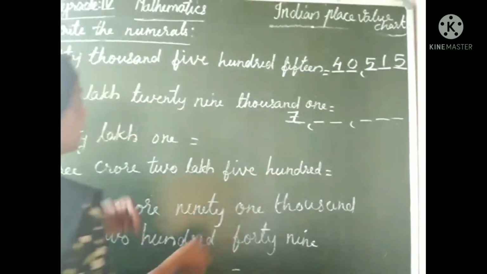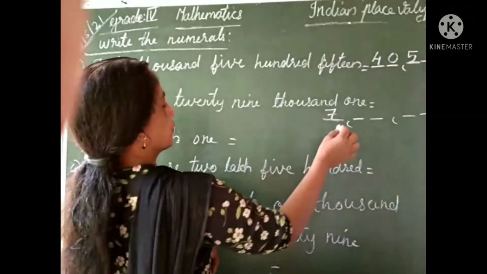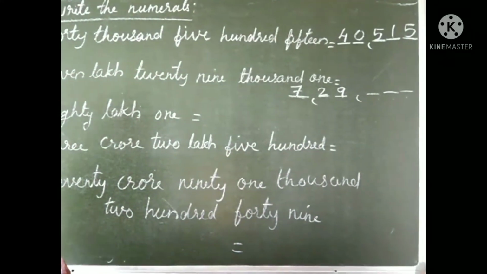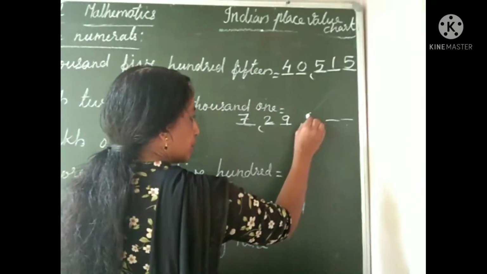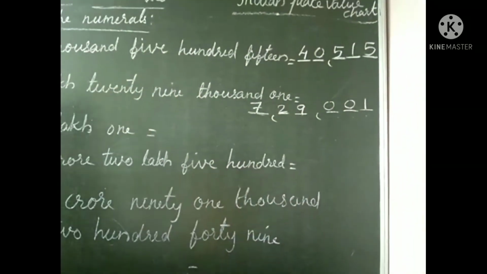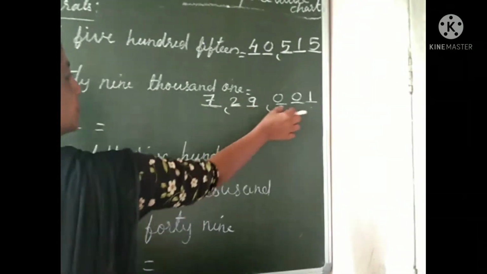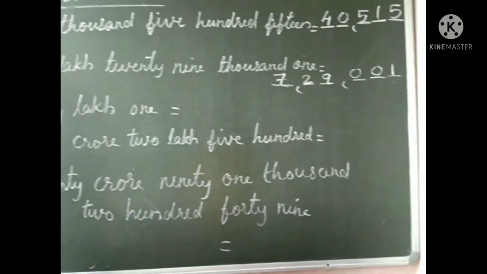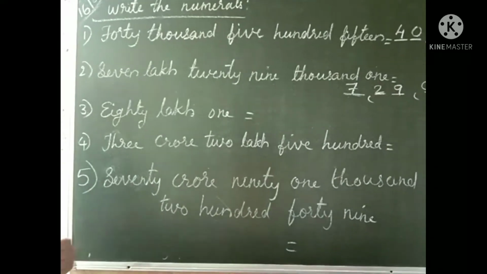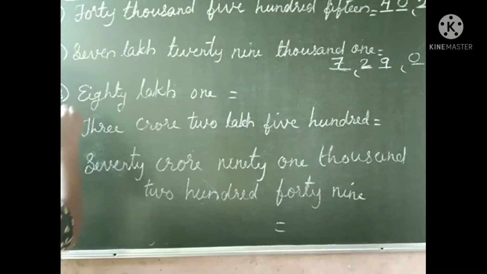7 lakh. Then 29,000. 1000 place 29. And next only 1. 1 means that is a 1-digit number. Therefore 100 place 0, tens place 0 and 1 we can write in ones place. This one, 7,29,001. Total 6 digits. Lakh means 6 digits. Now 80 lakh 1. Look here, lakh means 80. 80 is a 2-digit number.